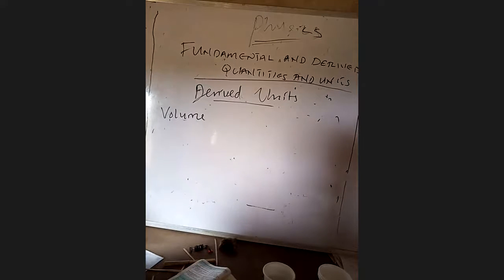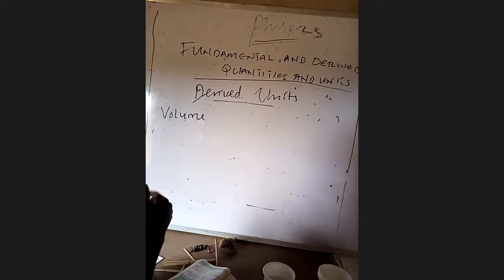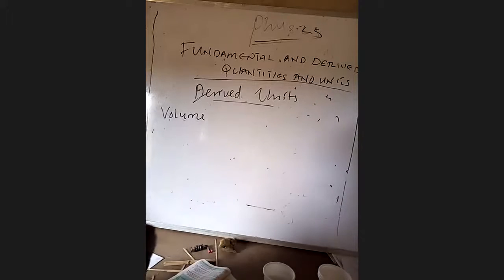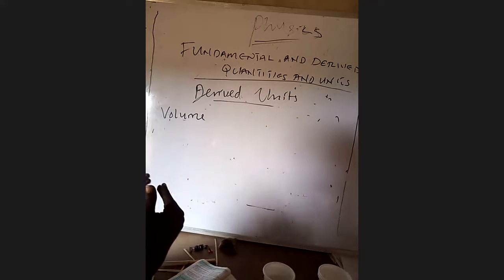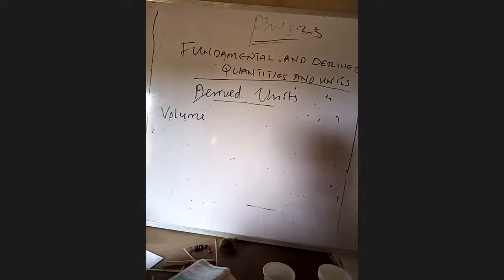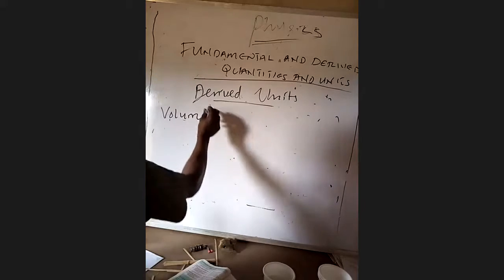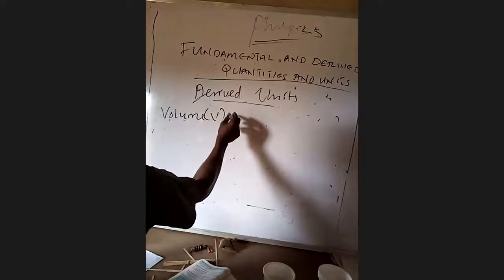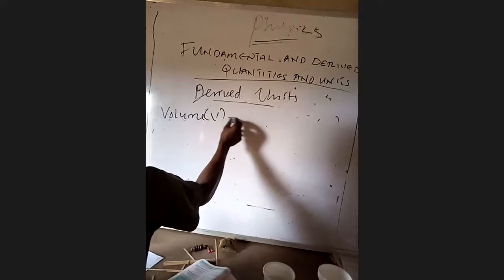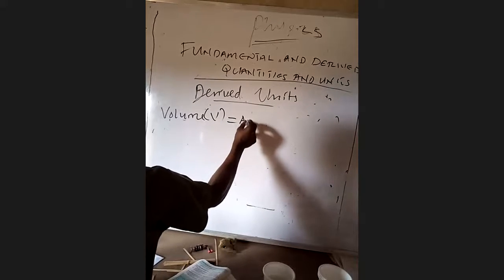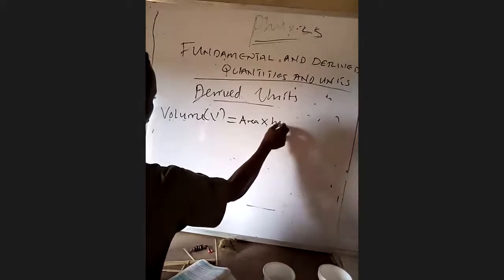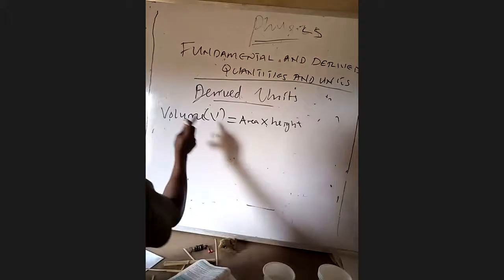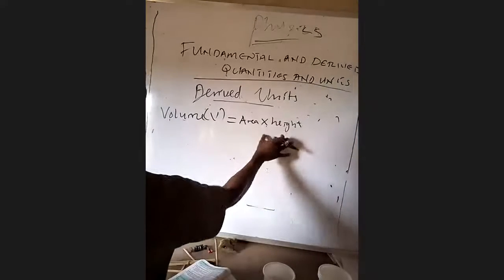Please, whatever I'm explaining here, you should be taking note of it, because as time goes on, as we move on in physics, all these things will be very useful for you. Whenever you come across it, you should understand what we are talking about. Now, volume, the symbol of volume is V. And the formula for calculating volume is area times height.